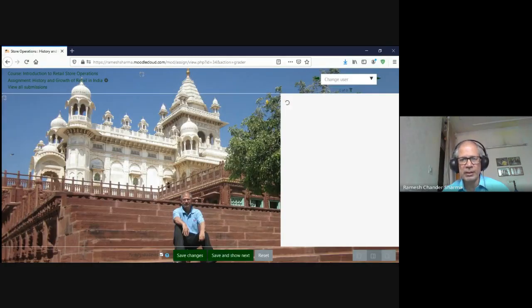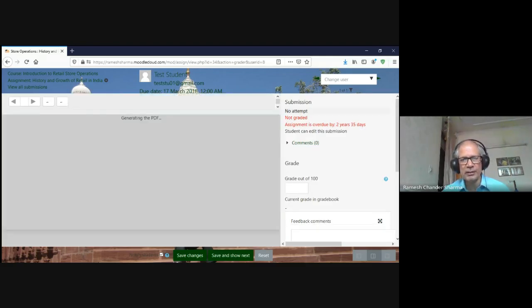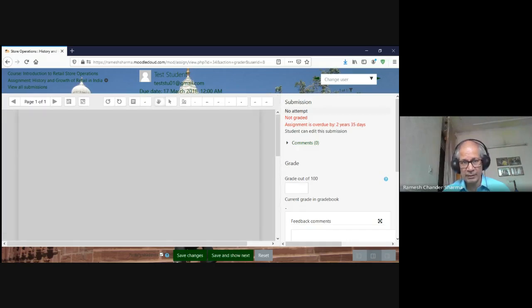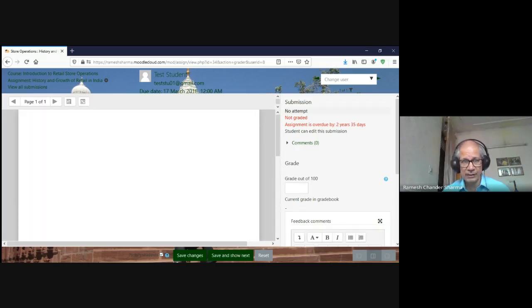It opens the box for us. Here, in the central portion, the student's work appears, and this is the PDF generator where we can annotate. And here is the box. Out of 100 marks, whatever marks I give, it will store.